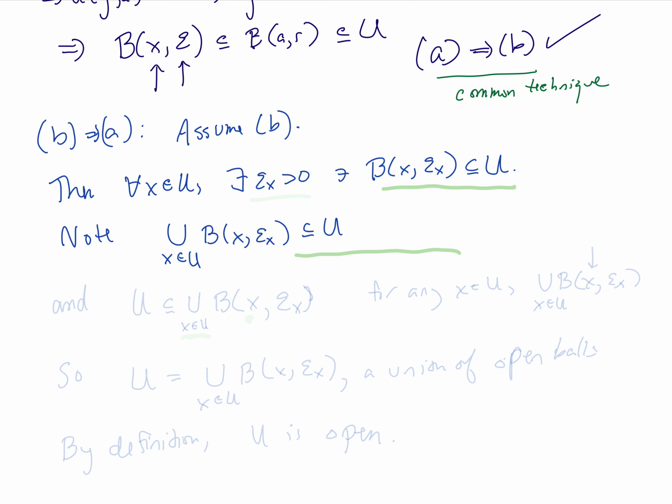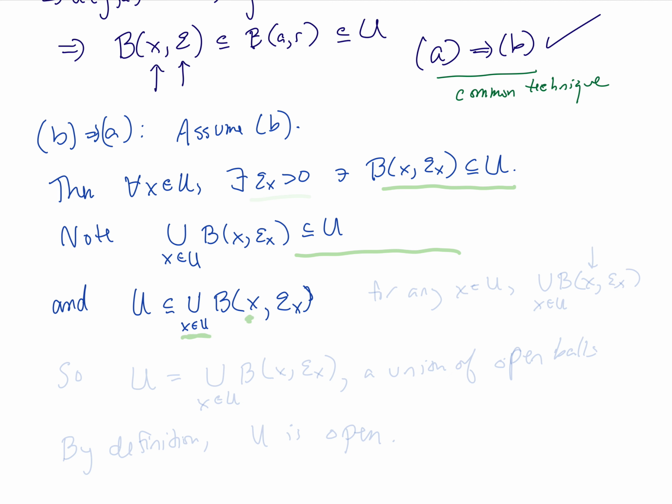And not only that, but the reverse inclusion is also true, that U is a subset of the union from x over x equals U of the open ball centered at x with radius epsilon sub x. Why is U a subset of that? Well, it contains every x in U.